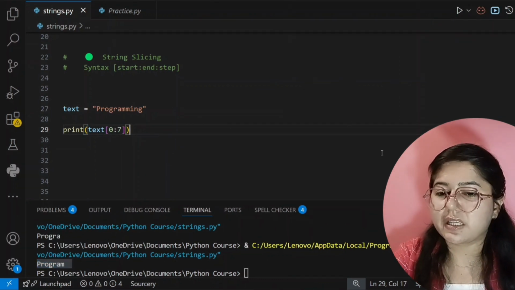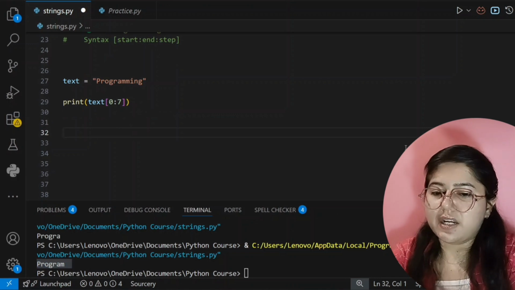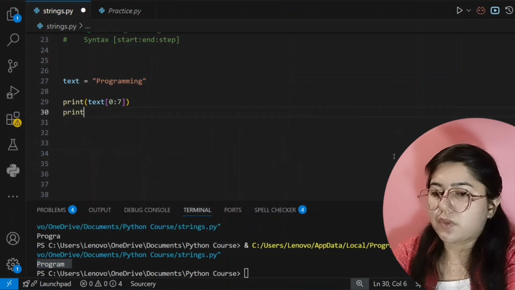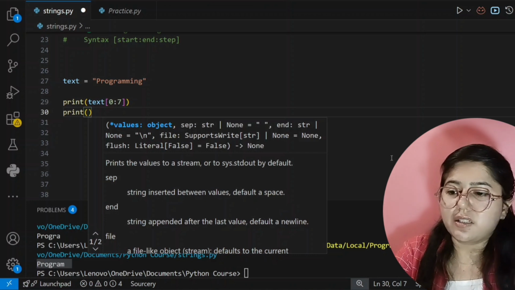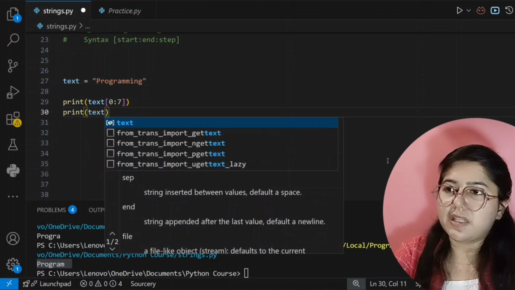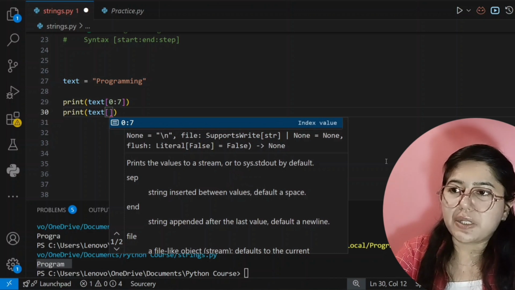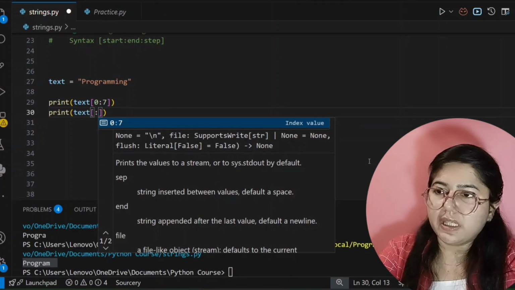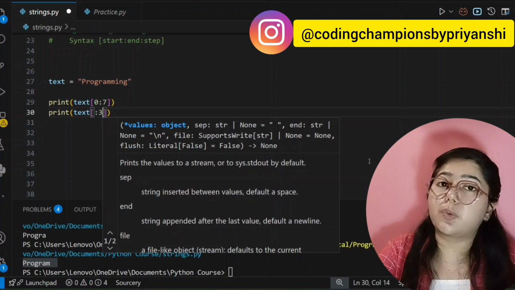So now the next thing in slicing: I am writing here print, then our variable name where our string is stored. Now I am not giving the starting point, and I am writing directly a colon. Then I am giving its ending point, that is 3. So what output will come?